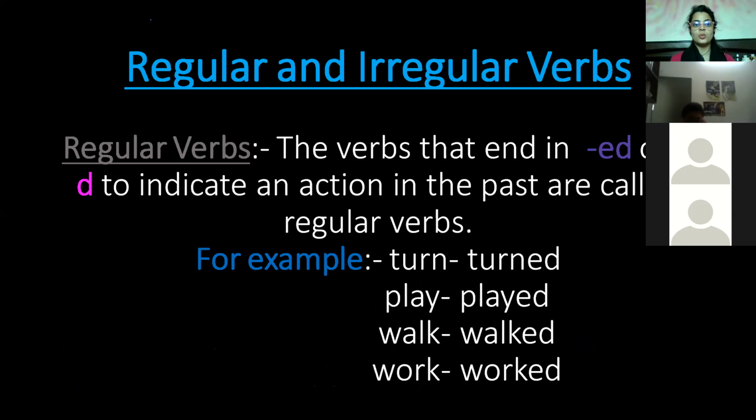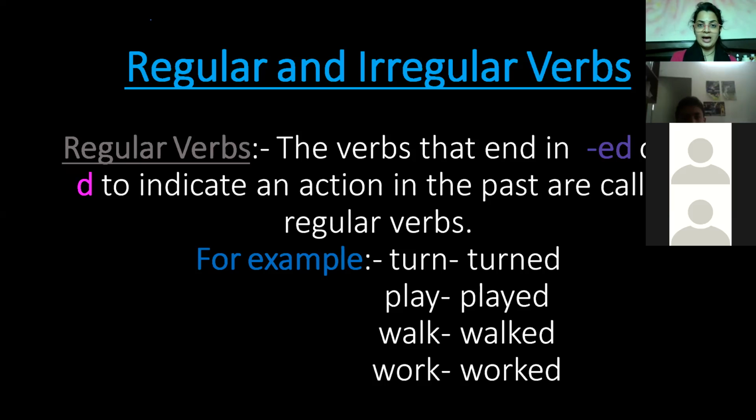Now comes the fourth one, regular and irregular verbs. The main recognition of regular verbs: the verbs that end in ed or d to indicate an action in the past are called regular verbs. For example, turn becomes turned, play, played, walk, walked, work, worked. So while changing the verb, अगर हमने उसके आगे सिर्फ ed या d लगाया है, that would come in regular verbs always.